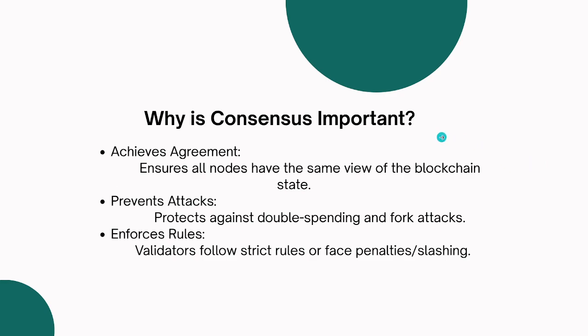The next thing I want you to understand is why consensus is important. Consensus is important because it achieves agreement and ensures all nodes have the same view of the blockchain state. We have different nodes running in different parts of the world, and a transaction can be happening on a particular node.